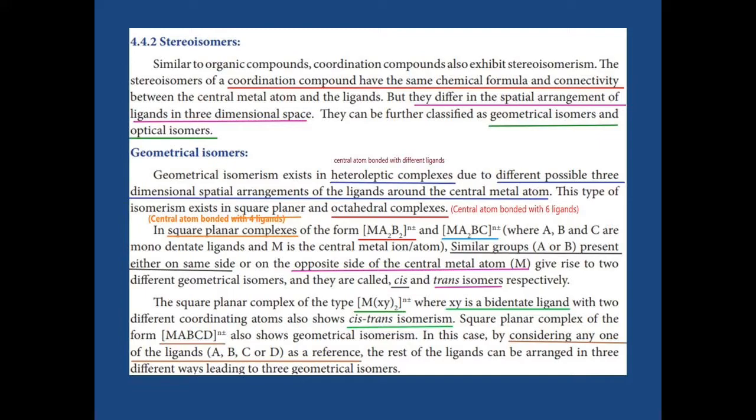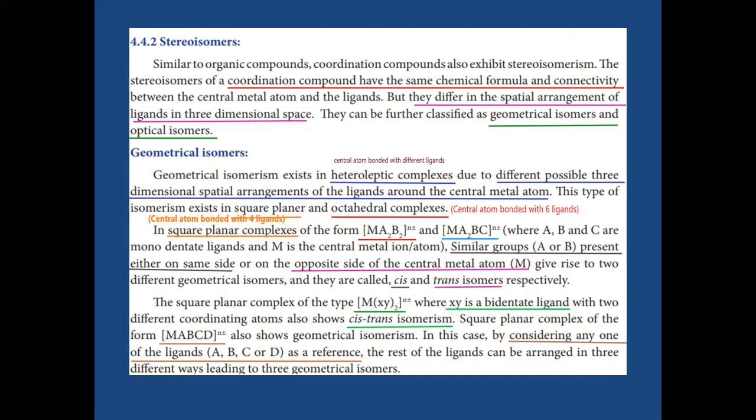In the second one, the blue color, the central atom M is linked with 2A, 1B and 1C. A, B, C are monodentate ligands. Here, when similar groups are present on the same side, we get cis isomer. When similar groups are present on the opposite side of the central metal atom, it gives trans isomer.